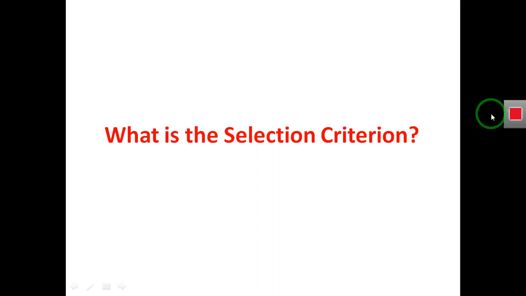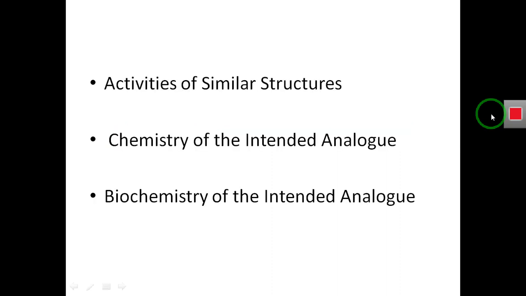Means if we wish to make changes in the parent compound or the lead compound, what will be the basis to make these changes that we wish to make in our lead compound? So the changes in our lead compound are based on the activities of similar structure, on the chemistry of the intended analog, and biochemistry of the intended analog.